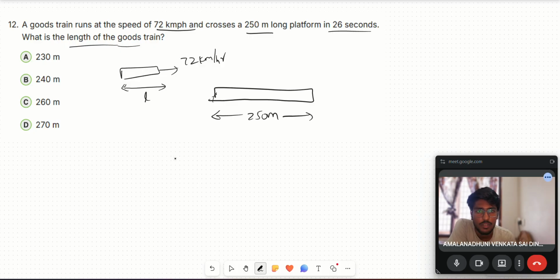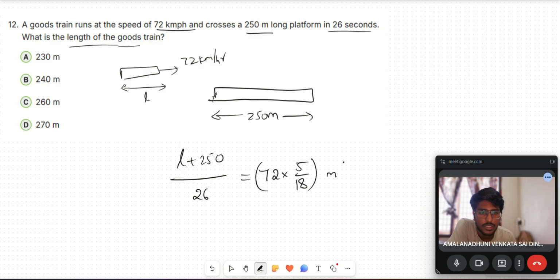How much distance should it cover to cross the platform? L plus 250. And how much time did it take? 26 seconds. And what is the speed? 72 into 5 by 18 meter per second. Right? After solving this, we have to solve this, I think.